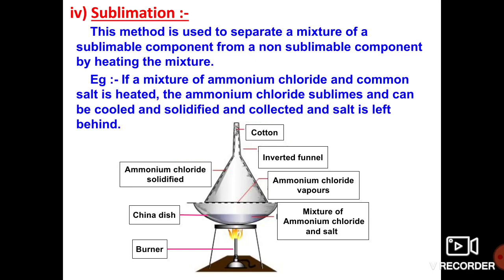It is a process used to separate a mixture containing two components, one of which cannot sublimate. Sublimation is nothing but the direct change of solid to vapor state on heating. I hope you understand the process of sublimation. Yes, so let us move on to the next one.